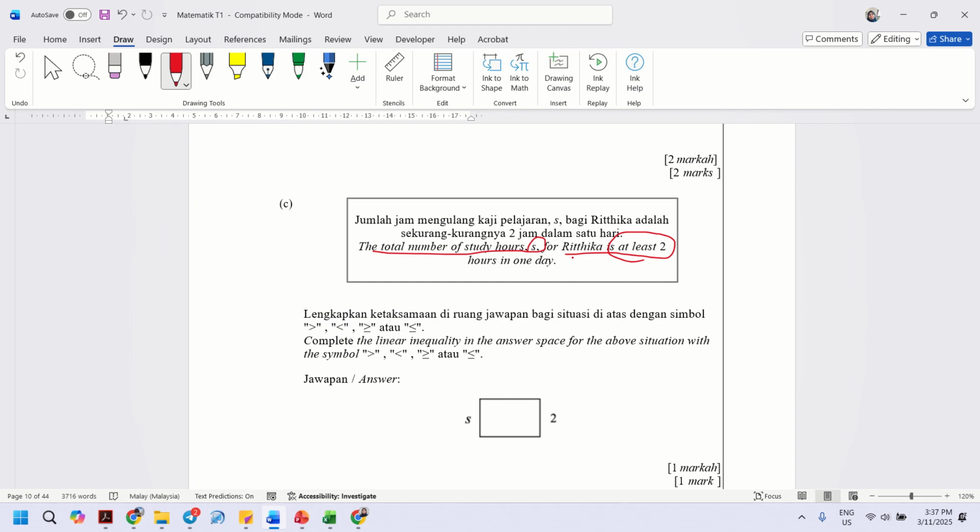Ritika might study 3 hours, 4 hours. So what is the best symbol you can use here? It is this one: S is greater than or equal to 2. The minimum number is 2.